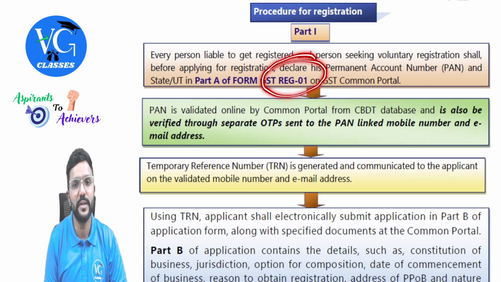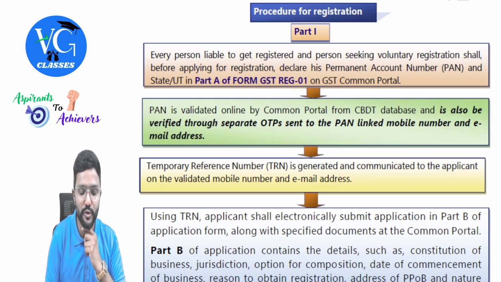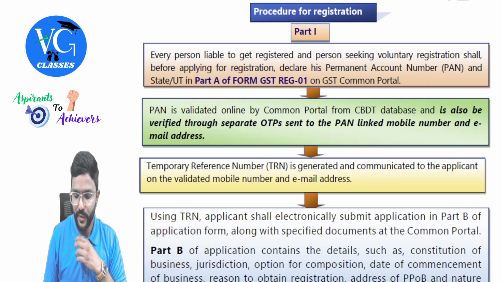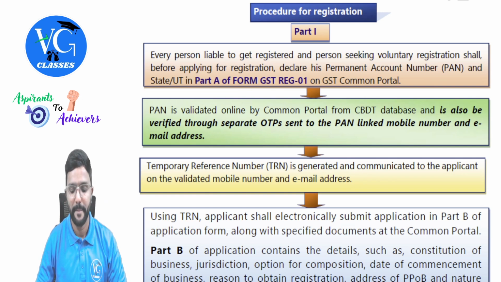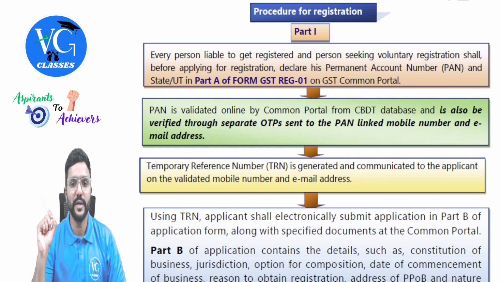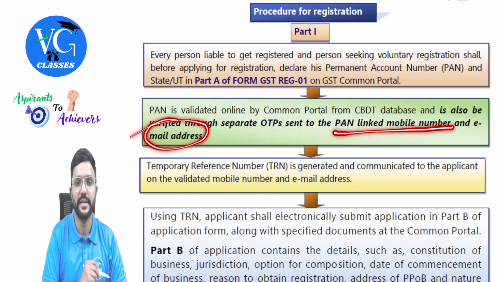So REG01 is a form number in which we need to make an application for registration. It will have two parts, guys. Part A, part B. You need to give your PAN number and the state details in part A. Then PAN is validated online by the common portal from the CBDT database and is also verified through separate OTPs sent to the PAN linked mobile number and email address.